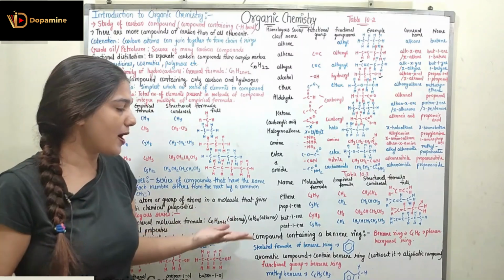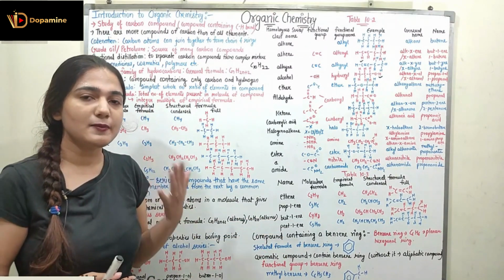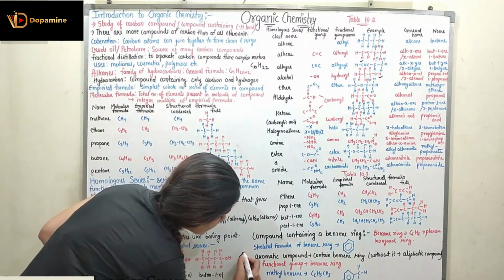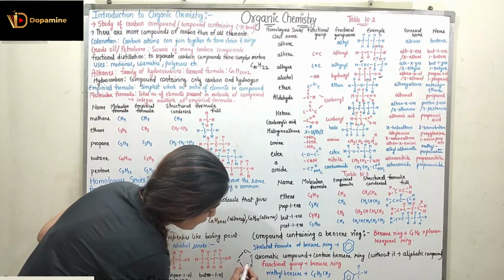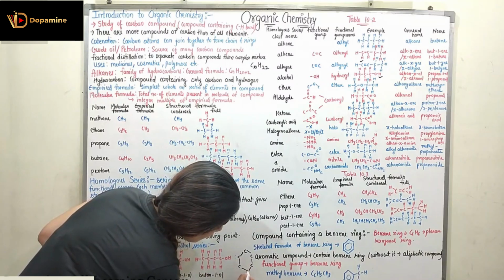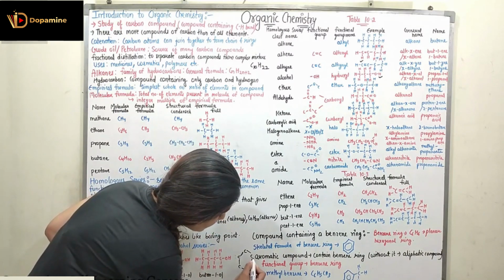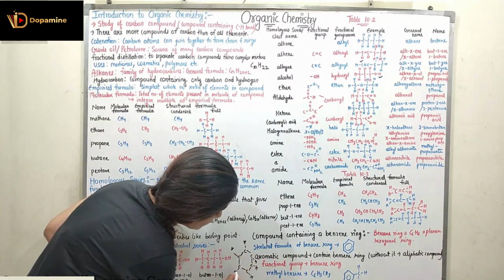Now coming to the compound containing a benzene ring, right? What is a benzene ring? A benzene ring contains 6 carbons and 6 hydrogens, right? If I make the 6 carbons, they are connected in the form of a ring, as you can see over here. So this is how I have 6 carbons, and all of the carbons are connected to 1 hydrogen. So I have now made a benzene ring.